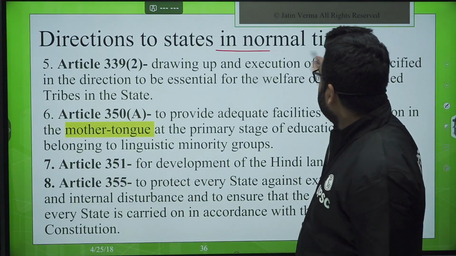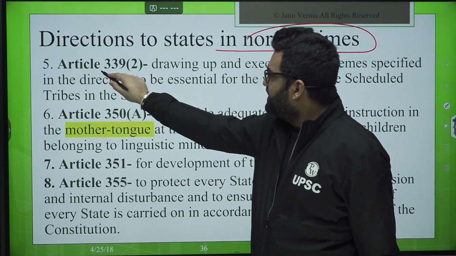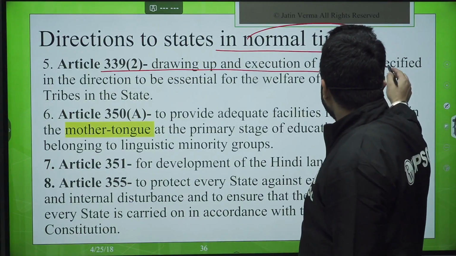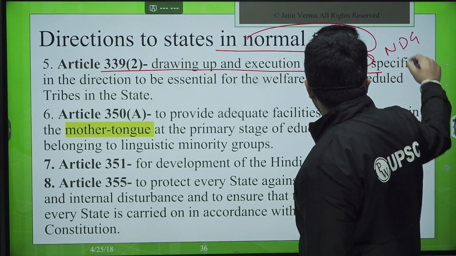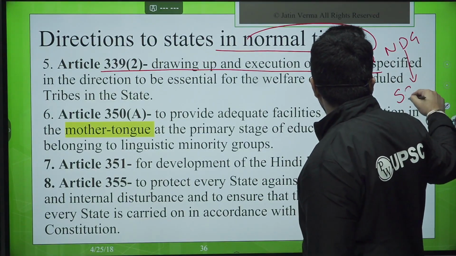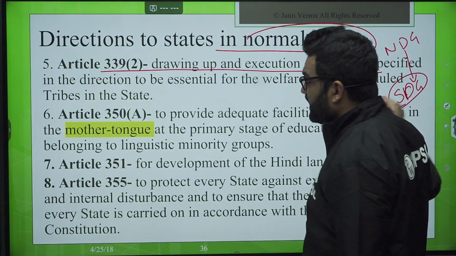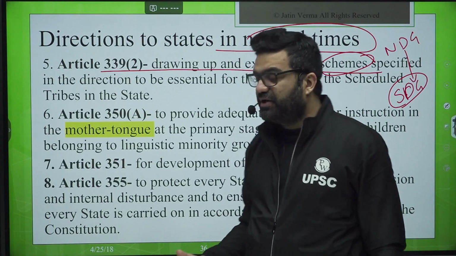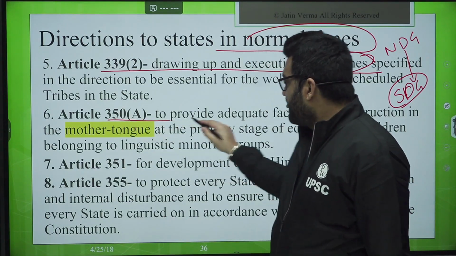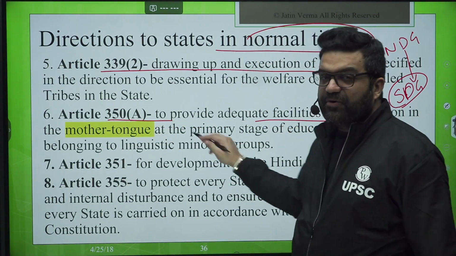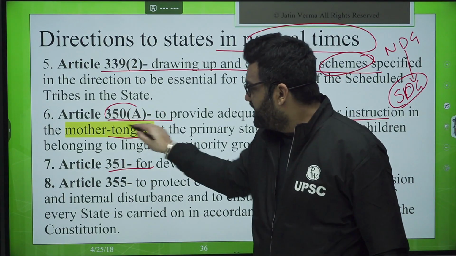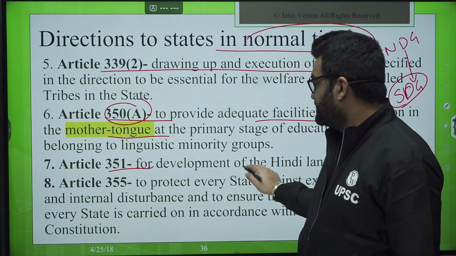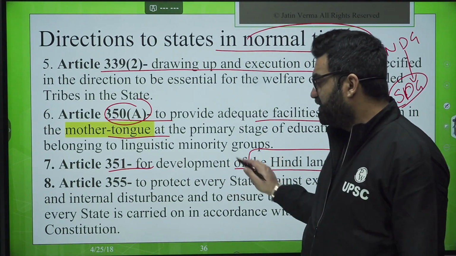Now directions to the states in normal times. Article 339: drawing up and execution of schemes which are, let's say, essential for achievement of national development goals and then translating into sustainable development goals. Okay, flagship programs of government of India. Then 350A, to provide adequate facilities for instruction in mother tongue. Article 351, Hindi language, for the promotion and development of the Hindi language.